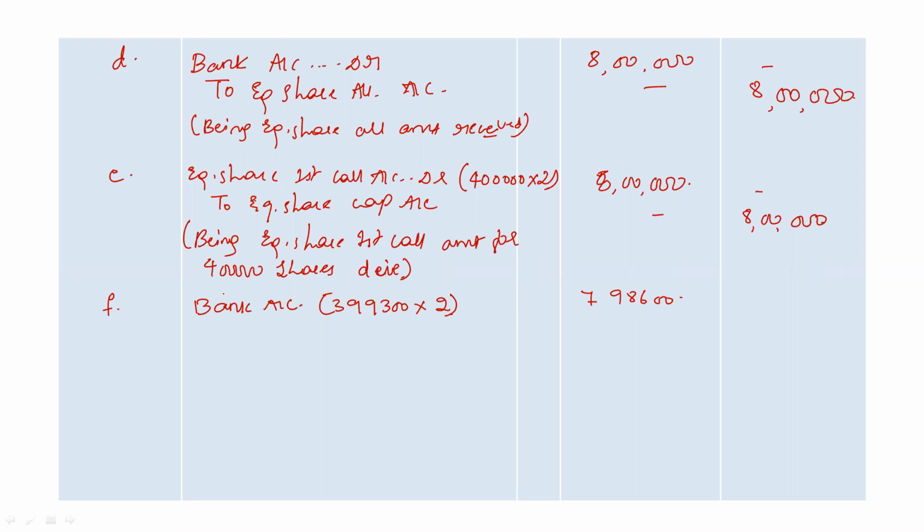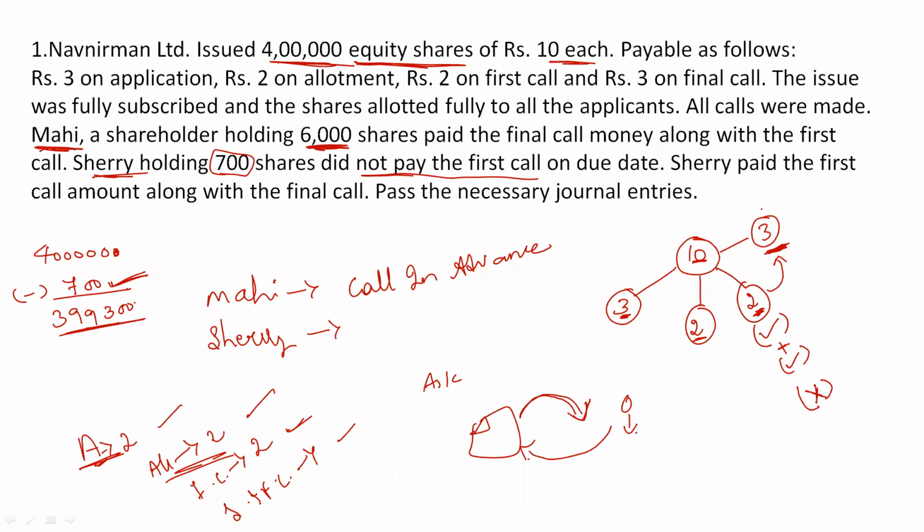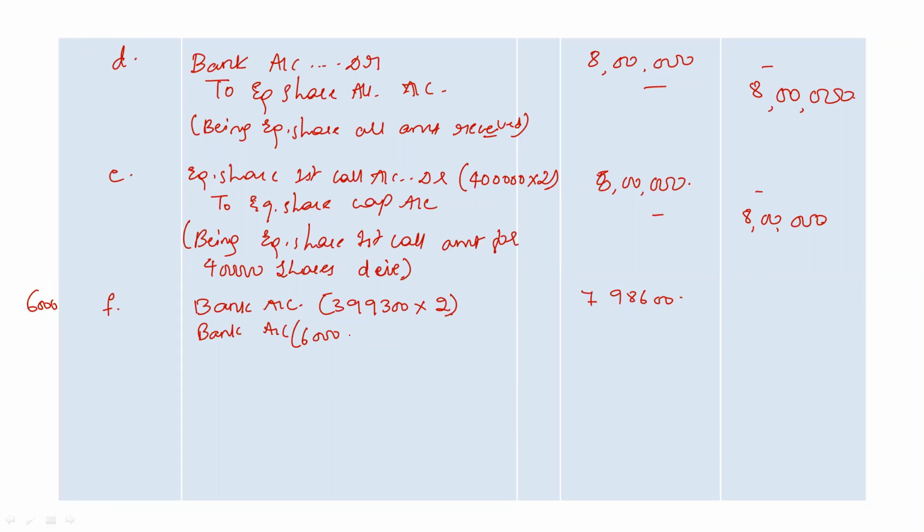Now, Mahi, a shareholder who is having 6,000 shares, paid the second call money also during our first call, correct? So that amount is also an inflow into my bank account. Again my bank account is affected for 6,000 shares. What is the second call money? Second call money is 3 rupees. So 6,000 into 3, again company is getting 18,000 rupees for second call during first call, correct? This is also debited. Both the bank accounts are debited now.